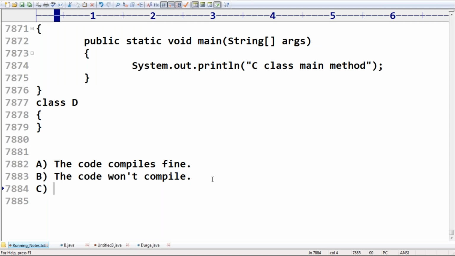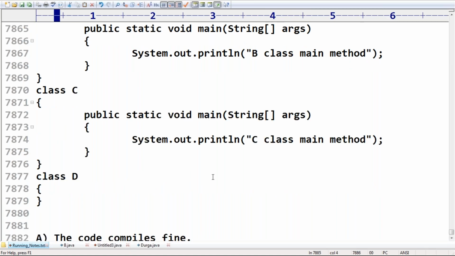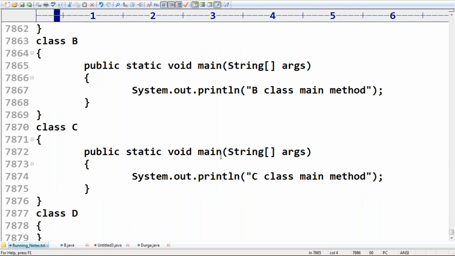If we compile, after compilation 4 dot class files will be generated. Remember this one, sir. 4 dot class files will be generated. Yes, is it correct or not? A dot class, B dot class, C dot class, and D dot class.